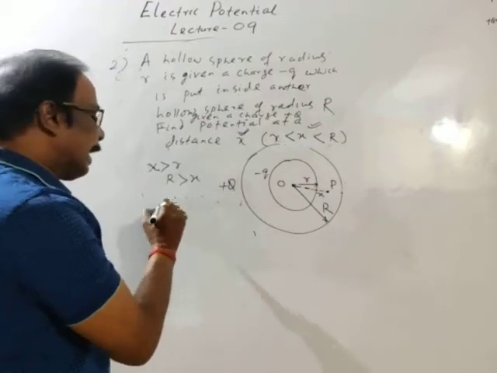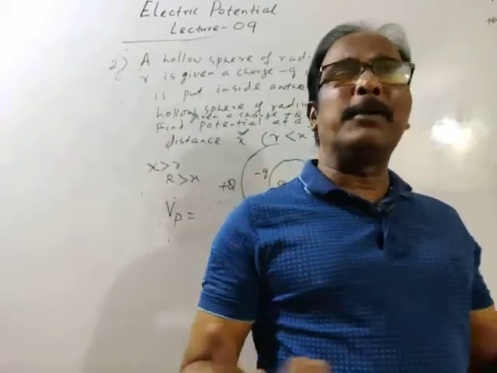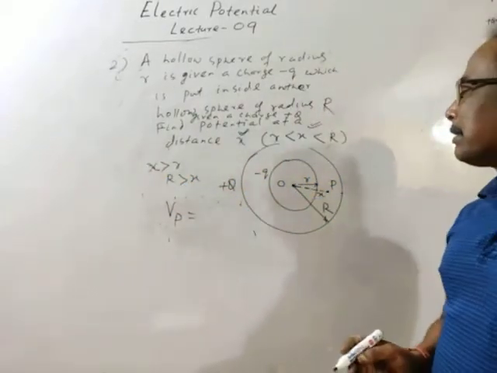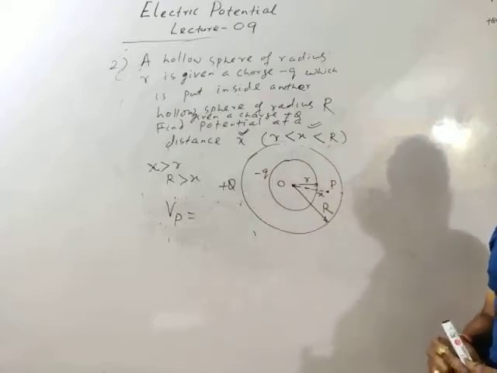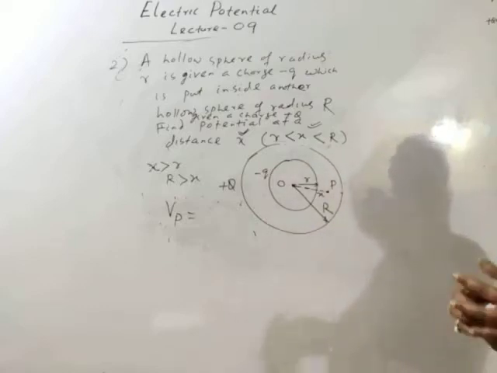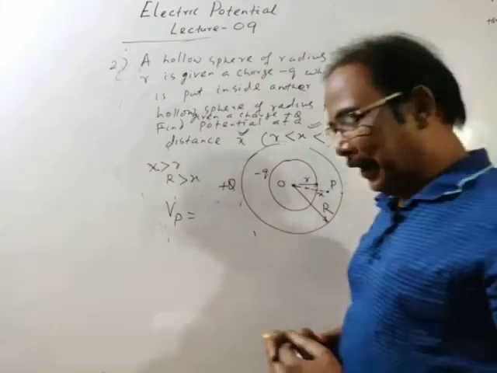Then potential at point P, again think it. That point was outside of both the cells. So what will be in this case? Think it quick. Pause the video. Okay.